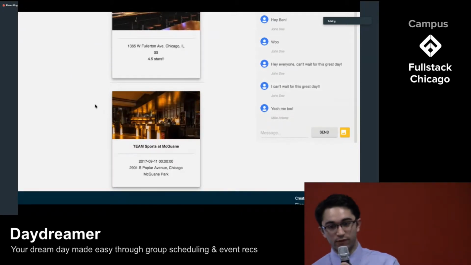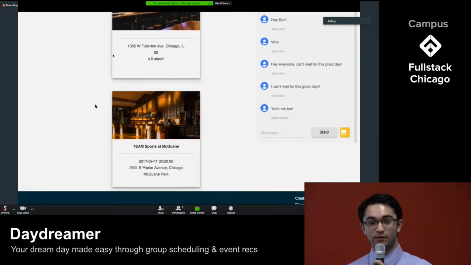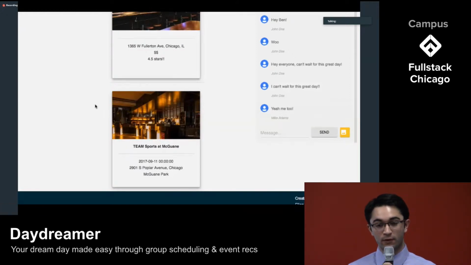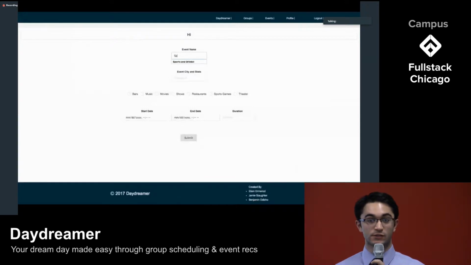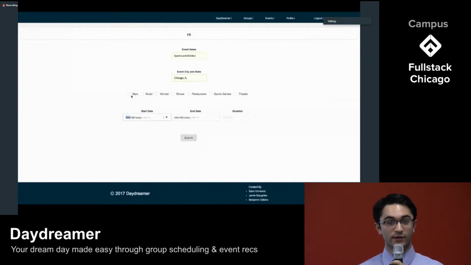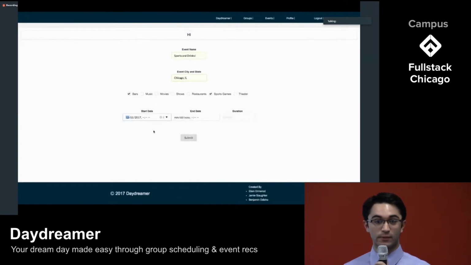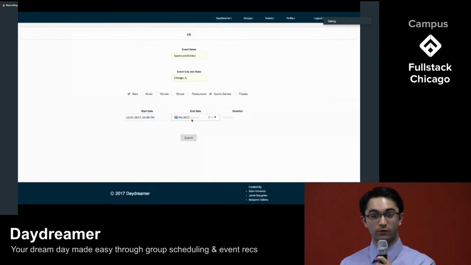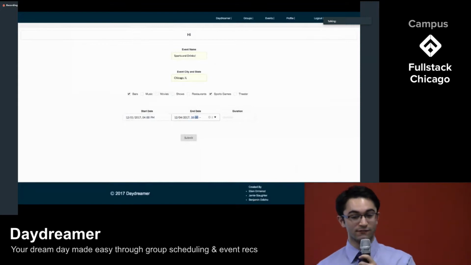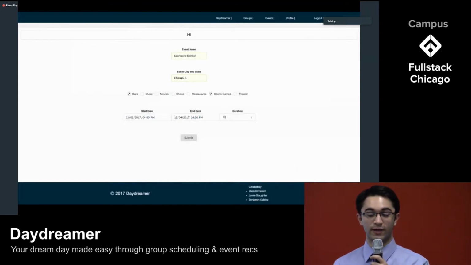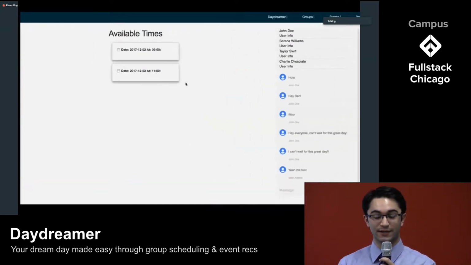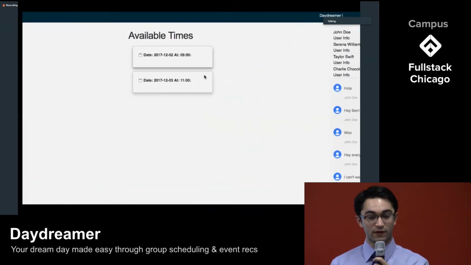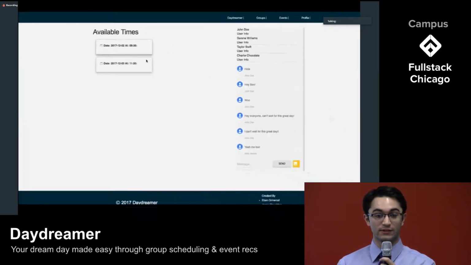One of the coolest features that we've added to our application is dynamic scheduling. We did this using a technology called Chronify. What Chronify does is it allows you to gather a user's calendar data from multiple different resources, such as Google and iCal. With this calendar data, we can then compare it against the schedules of other people in your group to figure out a time that not only fits easily into your schedule, but also doesn't leave anyone out. Taking these dates, we can then feed them into our locally renowned algorithm in order to figure out exactly what events are happening nearby that you and your group would like at that specific time.